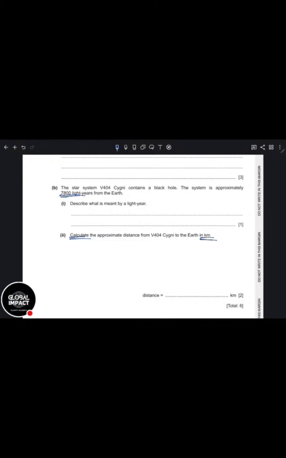Yeah, they did, 7,800. So you're going to say distance in kilometers is equal to 7,800 light years multiplied by 9.5 times 10 to the power of 12 kilometers. You multiply with a dot, like this. We are going to get an answer. I just multiply, and whatever answer I get is the final solution.